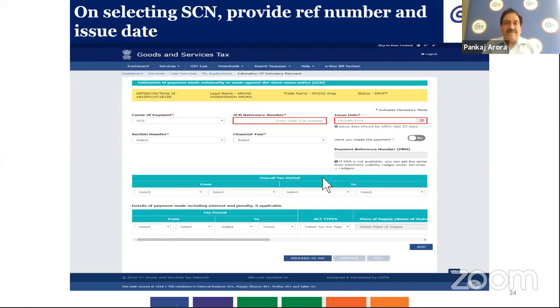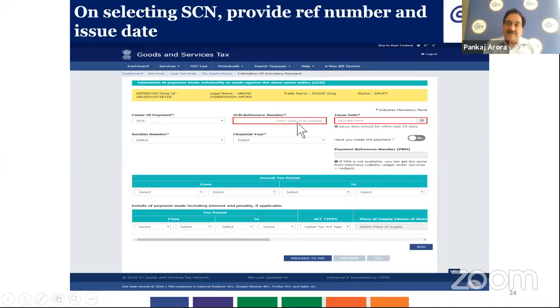So here, in case we select the cause of payment as show cause notice from the drop down menu, in that case two tabs auto populate on our screen. One is the SCN reference number and another is the issue date.